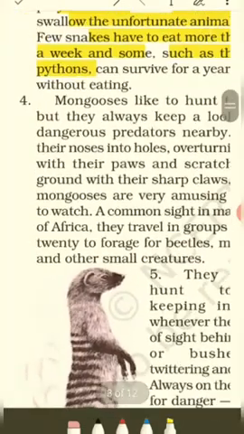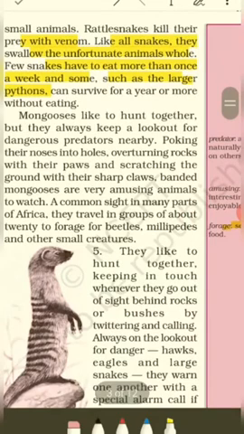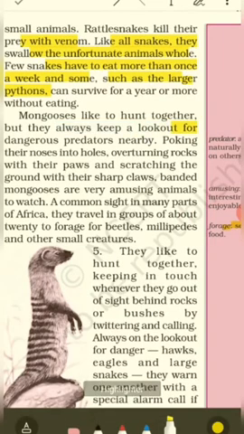So mongooses like to hunt together, but they always keep a lookout for dangerous predators nearby. Okay, they love hunting together in a group, but then they always have this tendency to watch out for dangerous predators. Okay, poking their noses into holes, overturning rocks with their paws, and scratching the ground with their sharp claws. Banded mongooses are very amusing animals to watch.